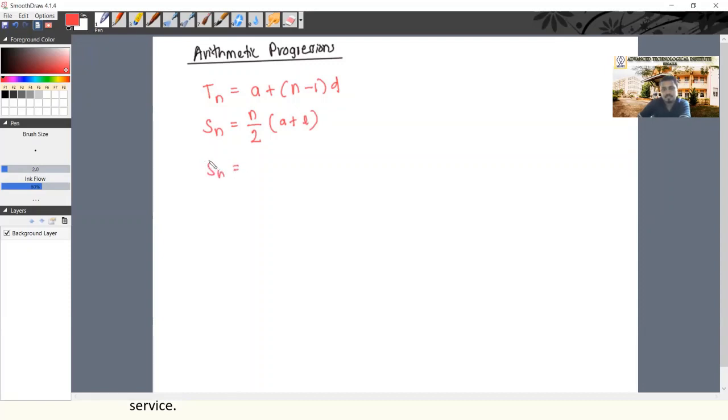Kasun? What is the other formula to find the summation of first n terms? Kasun?